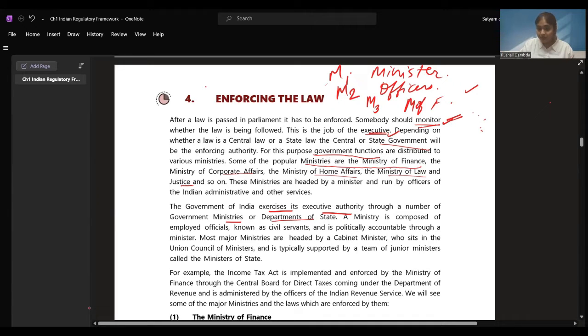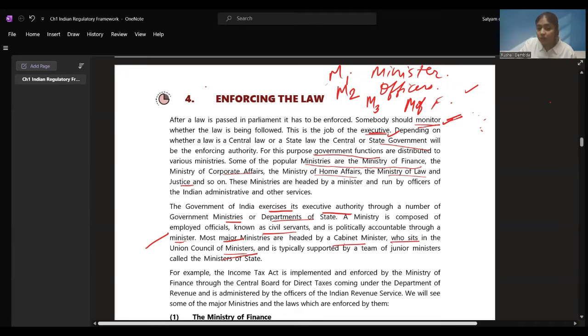Police is a department. So the people who are working in the police, as a havaldar over there, as an IPS officer over there, these are all civil servants. They are all under the police department, and these are all civil servants, right? And they are politically accountable through a minister. A minister is there above them, through whom they are accountable, through whom they are answerable. Most major ministries are headed by a cabinet minister. A cabinet minister is one who sits in the Union Council of Ministers.